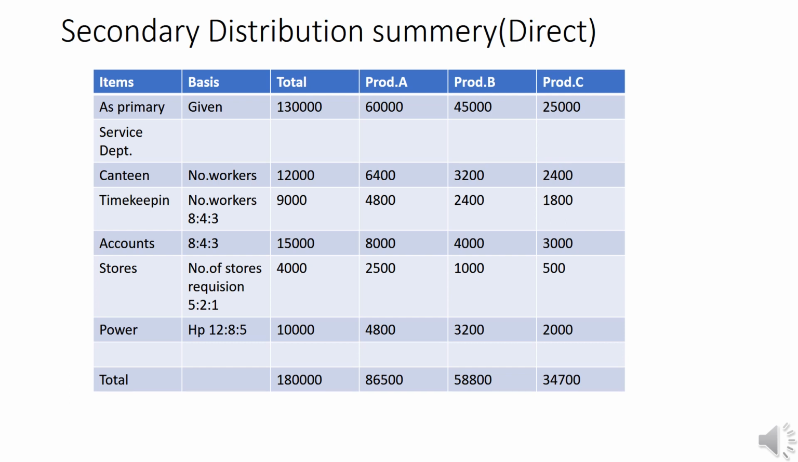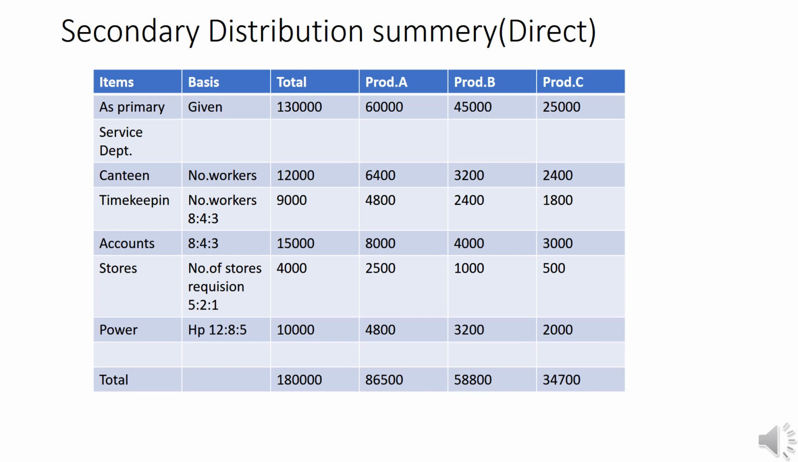And in the case of accounts department, it is also based on number of workers. The total is 15. That is why for department A, 15,000 into 8 by 15, that is equal to 8,000. And 15,000 into 4 by 15, that is equal to 4,000. And 15,000 into 3 by 15, that is equal to 3,000.